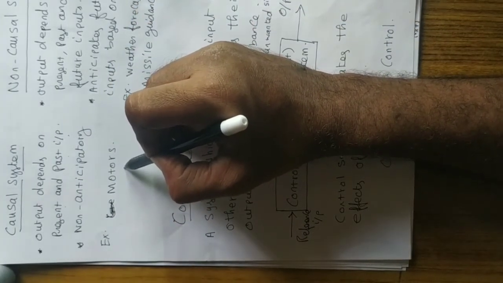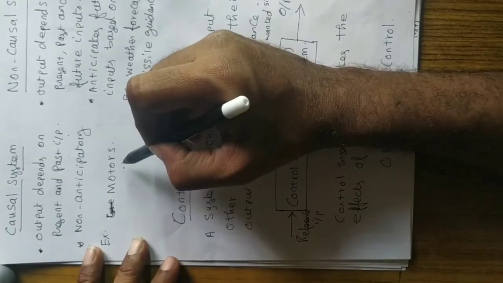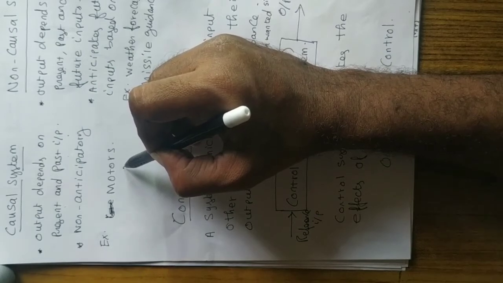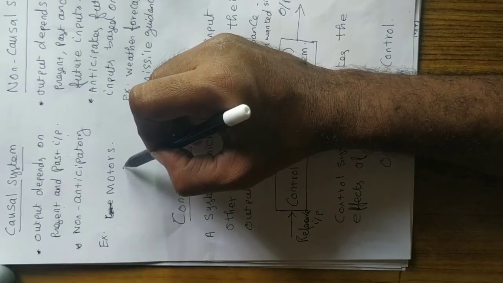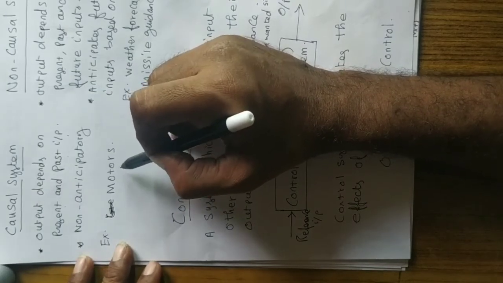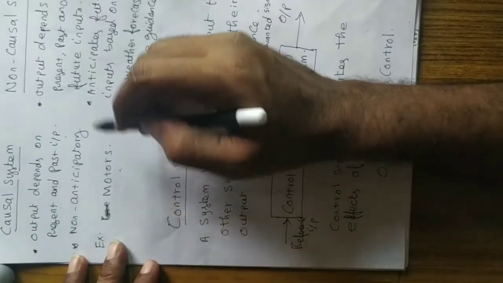So we know that memory system. Motor is nothing but a coil based instrument, and coil is an inductor. We know that the current building device, at any time the current flowing through the inductor is actually built up, the sum of the total current starting from t equal to 0. Okay, so it's a causal system.